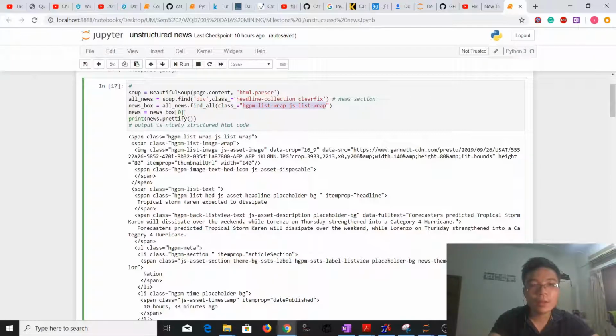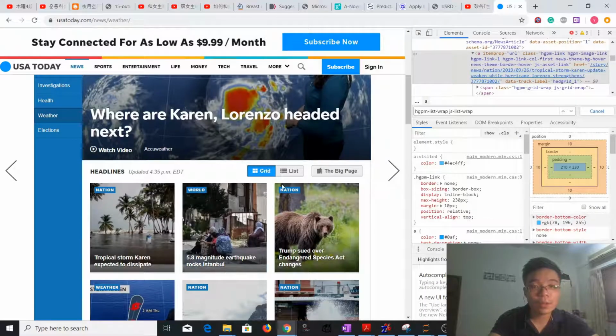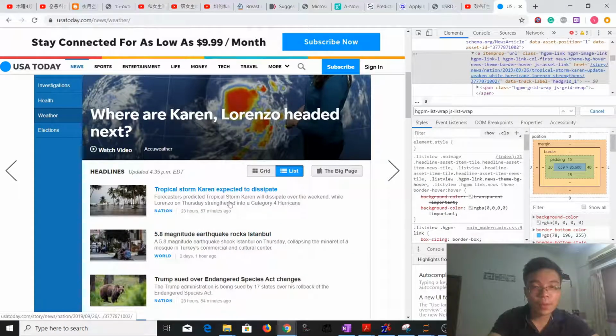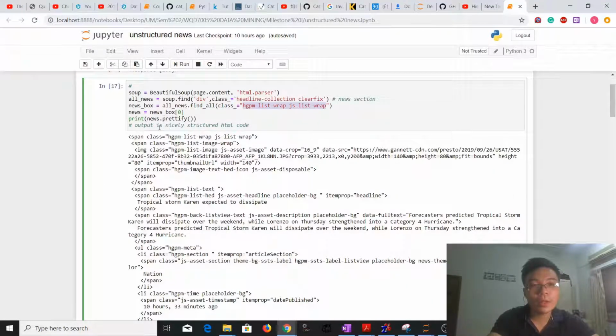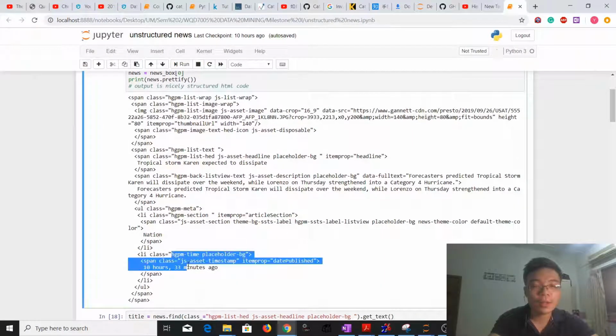And then after that, with news box square bracket 0, we are going to extract the first news from our website, which is tropical storm Karen expected to dissipate. Then after that, we'll be printing out the news by using the prettify function. Prettify function is to ensure that the HTML structure that we printed out is presented nicely. So this is the HTML for our first news.